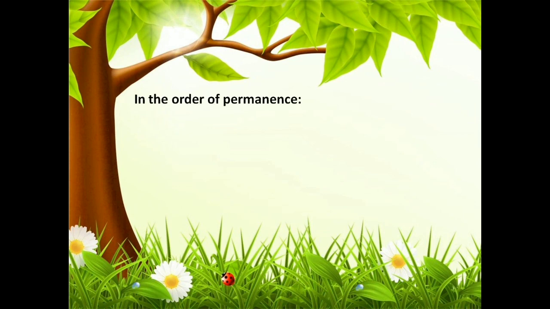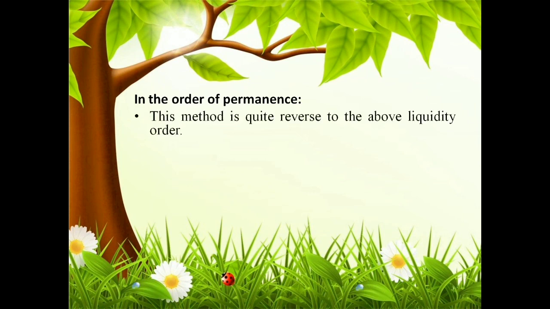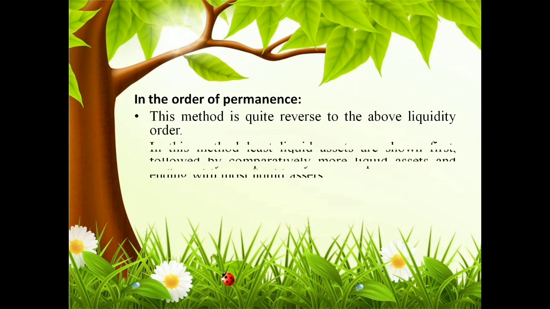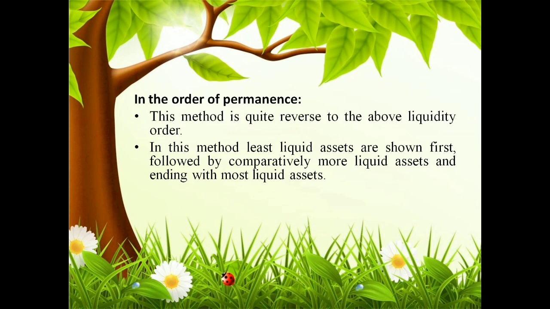And the second one, in the order of permanence. So it is quite the reverse of the order of liquidity. In the order of permanence, it is the reverse of the above liquidity order, and here in this method least liquid assets are shown first, followed by comparatively liquid assets, and ending with most liquid assets. So first you are showing the least liquid assets, that is, fixed assets, on the first position.